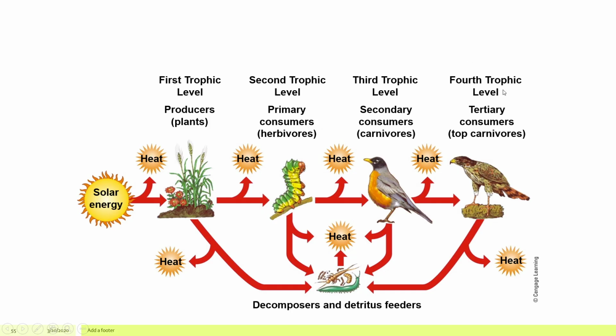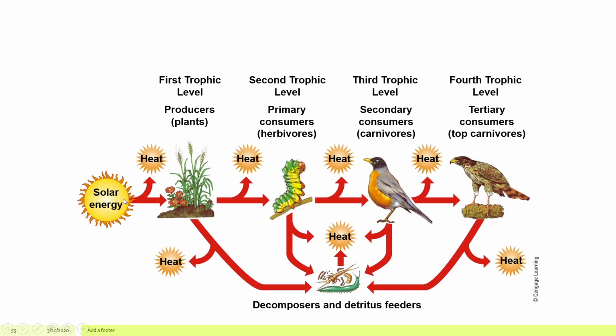Solar energy starts, you get the producers, then you go to the primary consumers or the herbivores that eat the producers, then you go to the secondary consumers, these are carnivores that eat the primary consumers, and then you go to the tertiary consumers that eat the secondary consumers. These are usually the top carnivores, right? These are the top of the food chain. Now at each level, we lose energy to heat, obviously. At each level, some energy is lost to decomposers and detritus feeders.